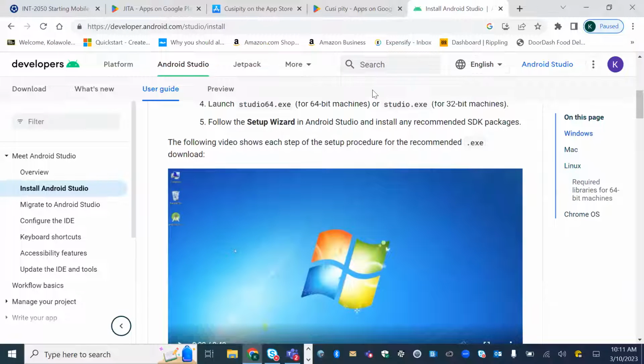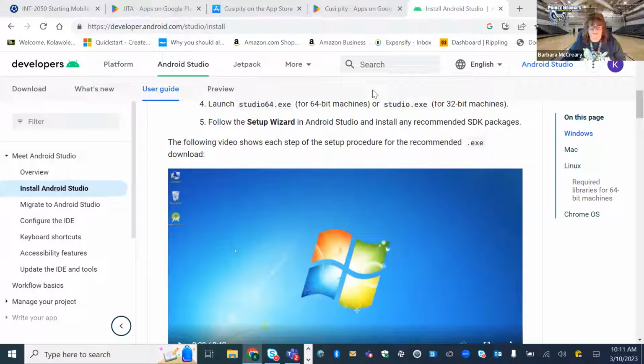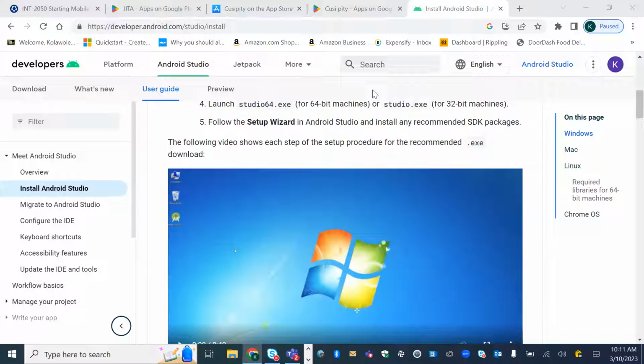So I'm curious, everyone that is in the room, can you just type in your favorite apps, either on the App Store or on the Play Store? I just want to get some feedback. What kind of apps do you have on your phone right now? What's the latest app that you really love or have been using lately?